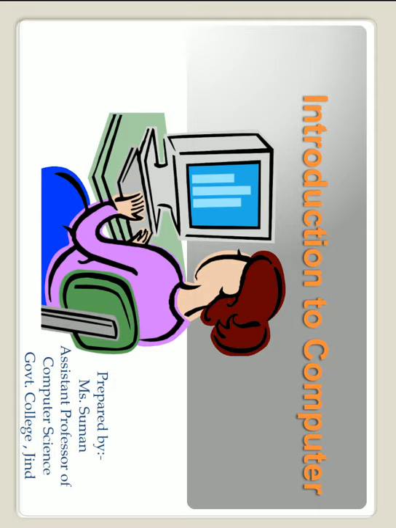Now we have discussed the definition of the computer, types of the computer according to data representation and according to size, and we have also discussed the history of the computer, generations of the computer, and also the types of system, two types, hardware and software. We have also discussed the parts of the computer. Now there are some questions, you all have to write the answers of these questions and prepare the assignment of these questions.